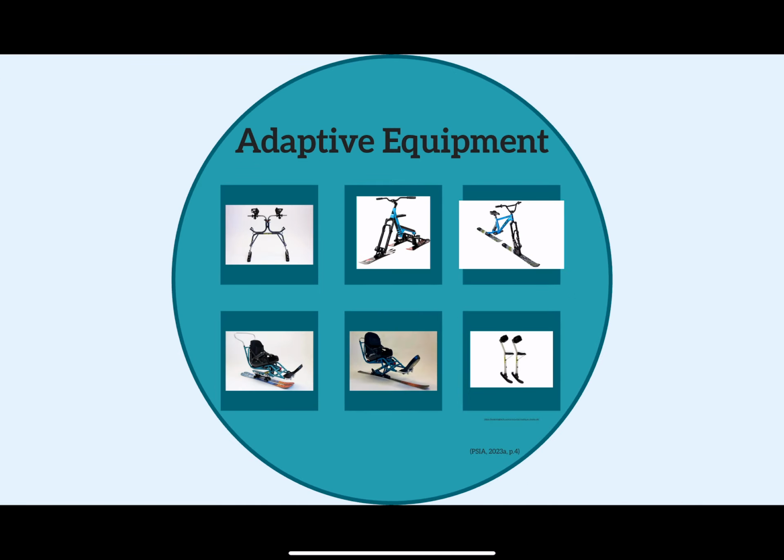Adaptive equipment allows each participant to ski down the mountain as someone without a disability would. Starting in the top row, going from left to right, is the adaptive equipment frequently used for participants with CP. This includes first a slider, which is a walker with skis attached. This is a great device because each element can be adjusted to fit the participant's spasticity patterns.